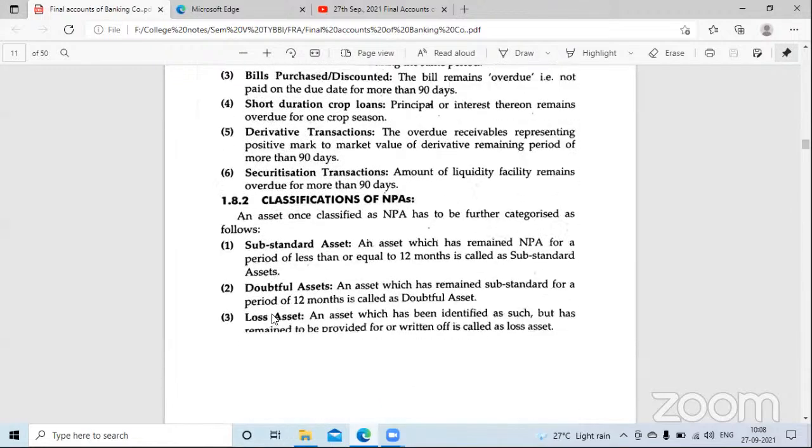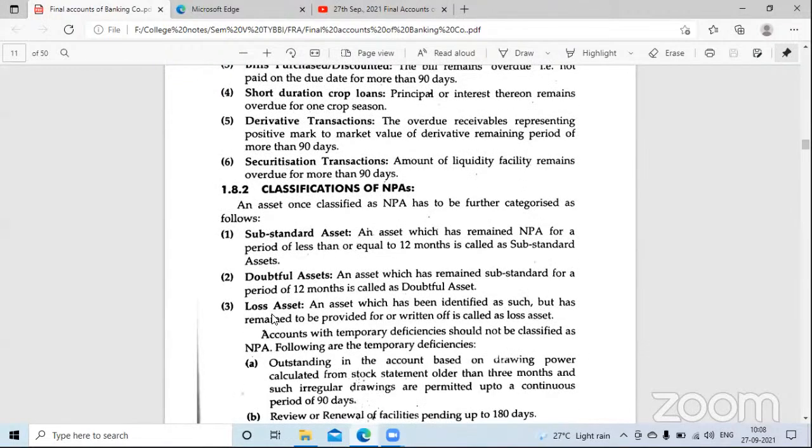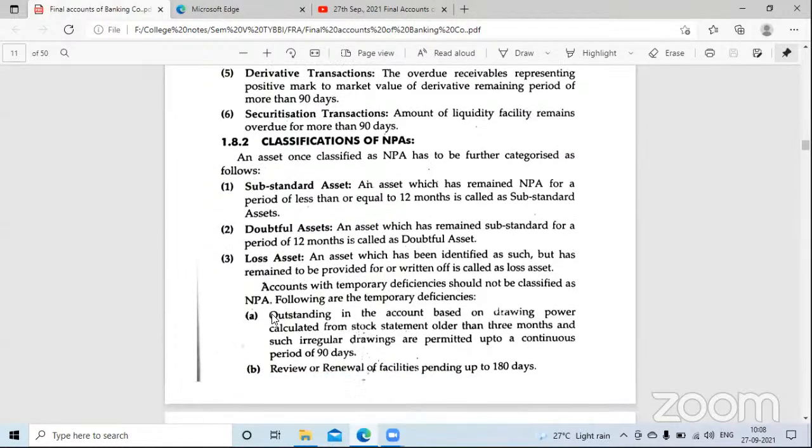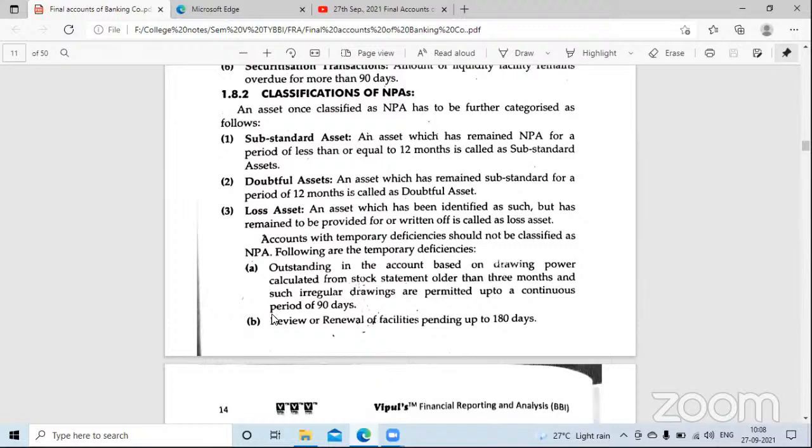Okay. Now, ये तो हमने समझ लिया what type of assets and how much time period bank will wait for a particular asset to convert them into non-performing asset. That we have understood. Now, the meaning is also clear. Now, what is non-performing asset? But then if you come to a conclusion that yes, a particular asset is converted into non-performing asset, then there are four types of non-performing assets.